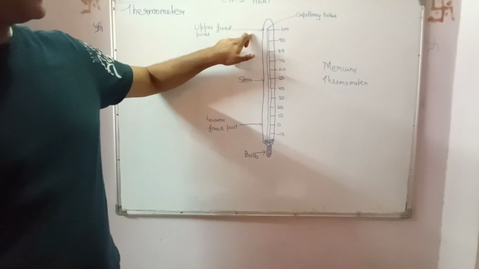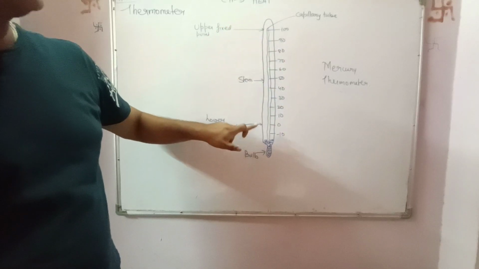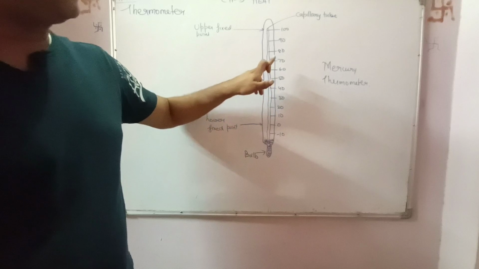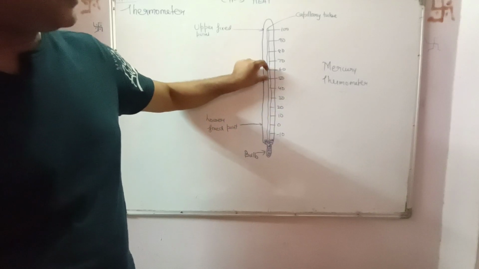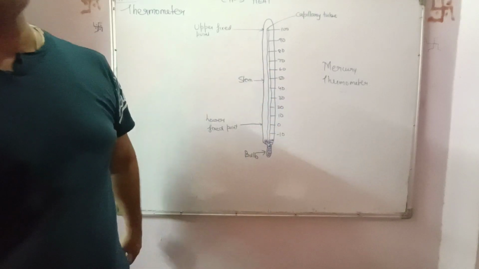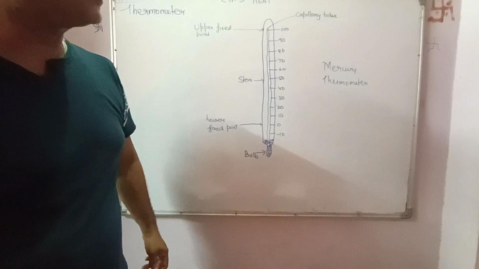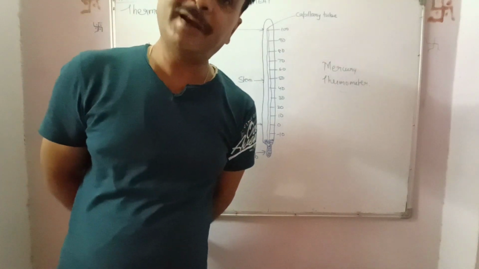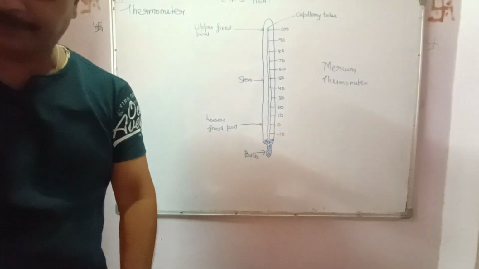Now, from the lower fixed point to the upper fixed point, we distribute in 10 equal parts: 0, 10, 20, 30, 40, and then again between 50 and 60 we divide it into 10 equal parts, so as to measure with the mercury thermometer to the nearest integral value.